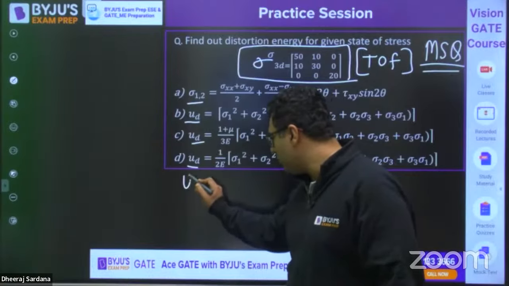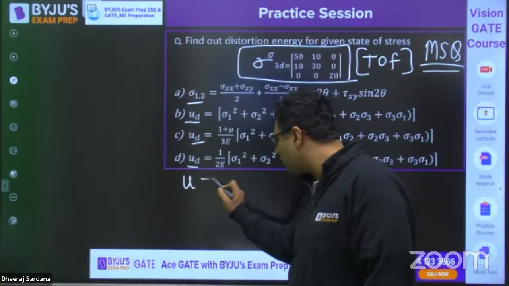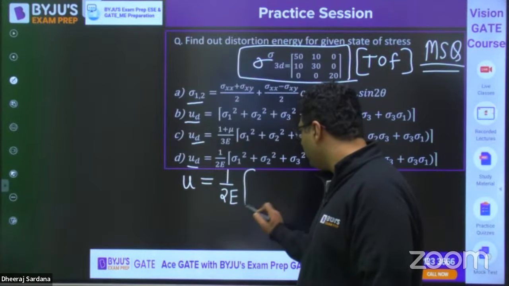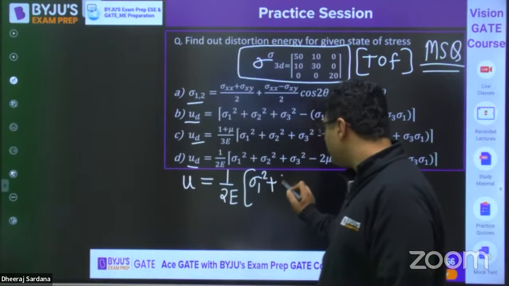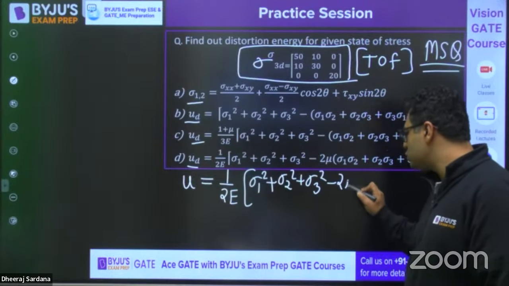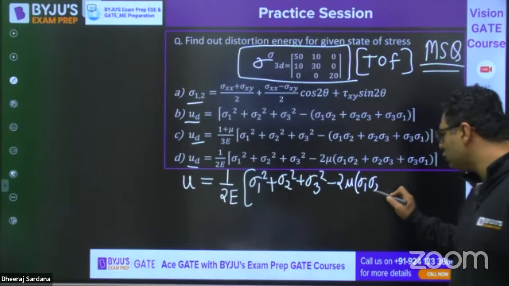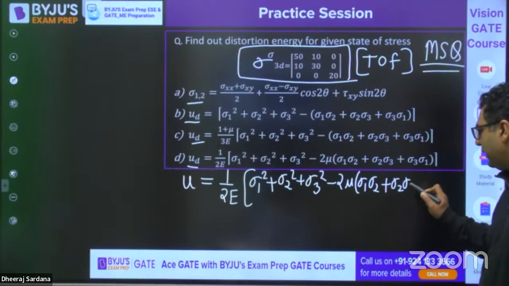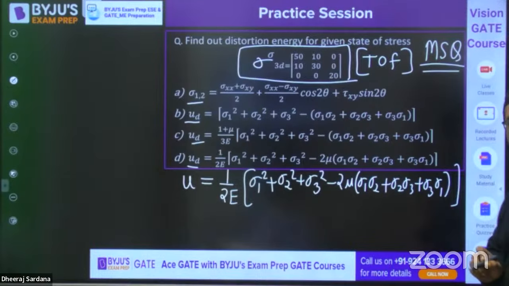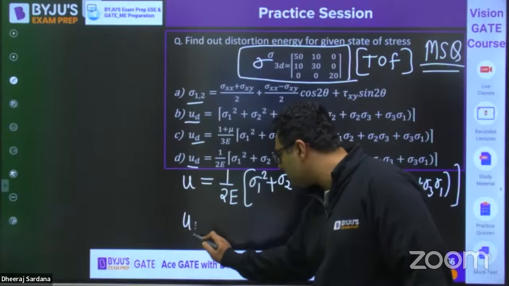Brother, if you remember, the total strain energy per unit volume is derived as 1/2E [sigma 1 square plus sigma 2 square plus sigma 3 square minus 2 mu (sigma 1 sigma 2 plus sigma 2 sigma 3 plus sigma 3 sigma 1)]. That is definitely correct, my dear. But distortion energy is not that.